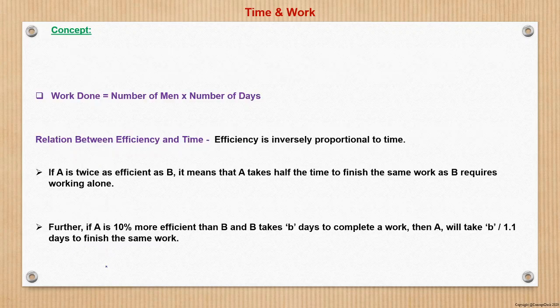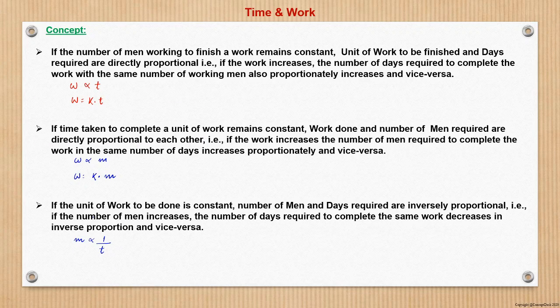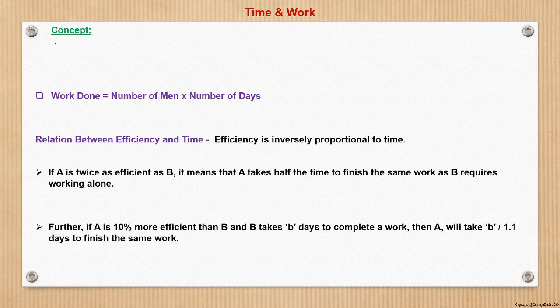Now if I combine these three equations, so first is work is proportional to time, then work is proportional to number of manpower, and then again we know that manpower is inversely proportional to time. So with these three, I can write that work is nothing but proportional to time and manpower.